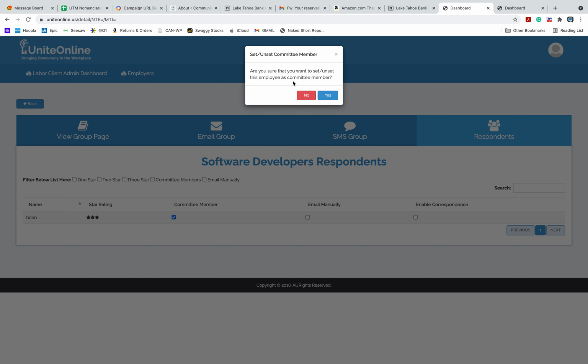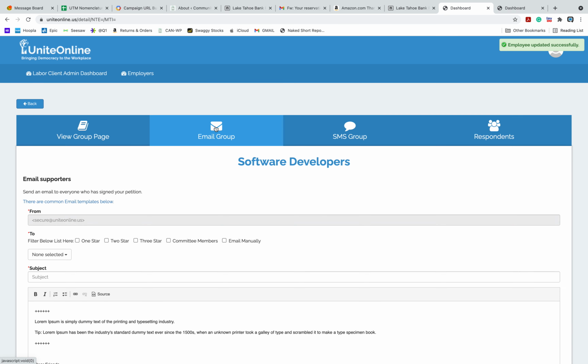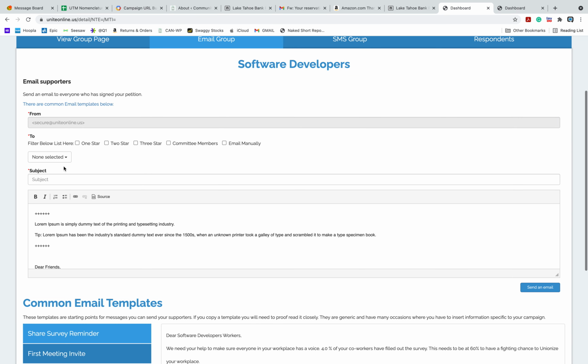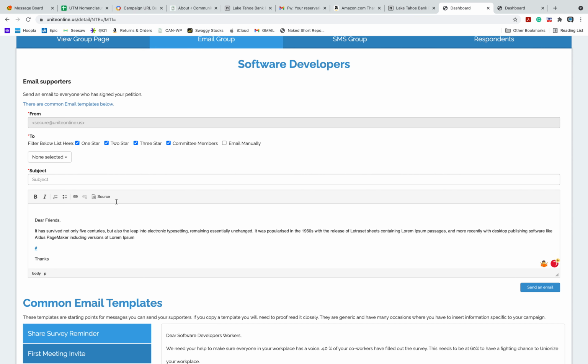It says, are you sure you want to have these guys in as a committee member? So I can say yes. So I'll go back to the email here, email the group. And then what I can do is I can select and I can filter. I can select the 1, 2, 3. I can select all of these different items. Now you see we're having problems with these filters. Again, this is getting kind of old. And so, if they're on the committee, or email them manually. And then I can send them a dummy email.